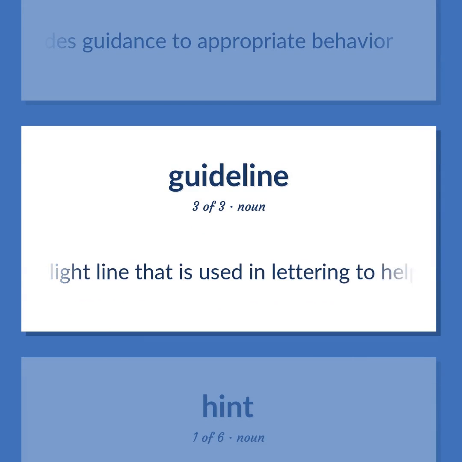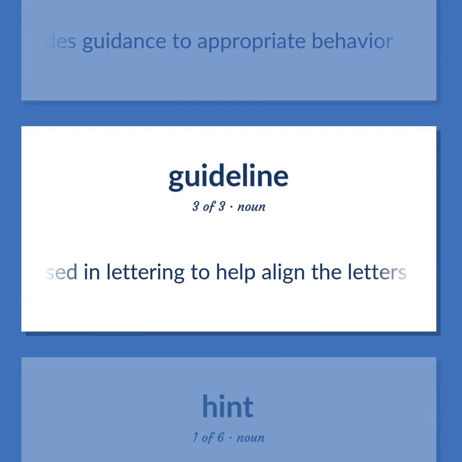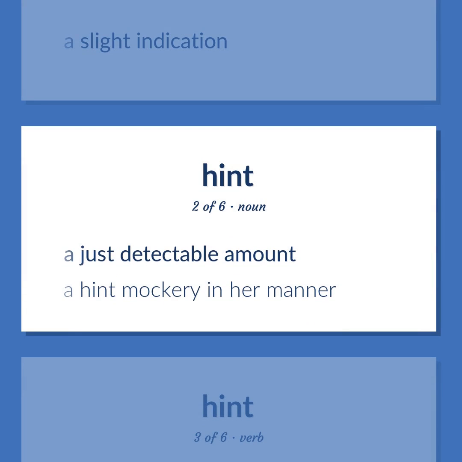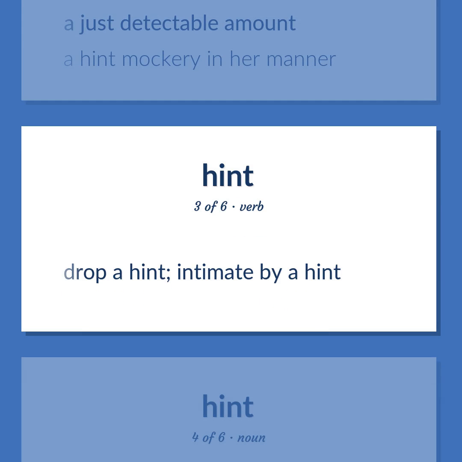A light line that is used in lettering to help align the letters. A slight indication. A just detectable amount. A hint of mockery in her manner. Drop a hint. Intimate by a hint.